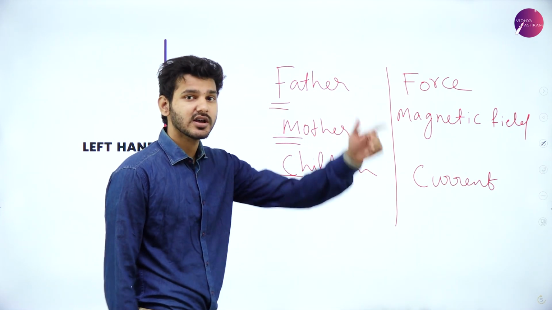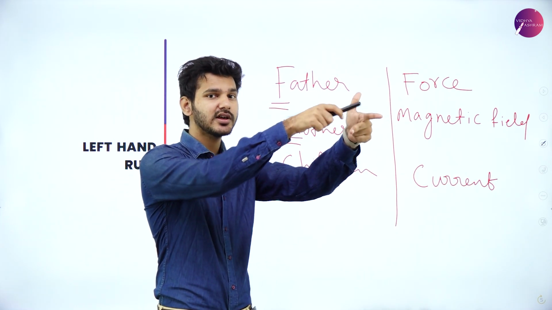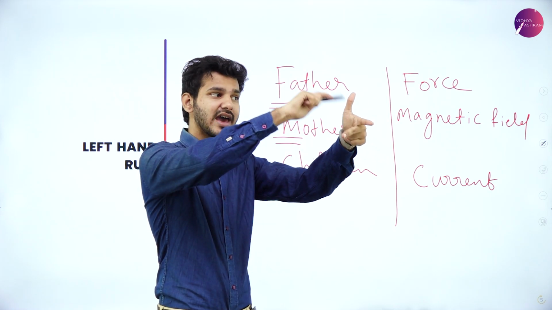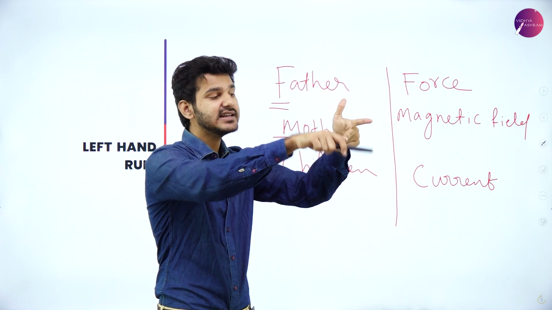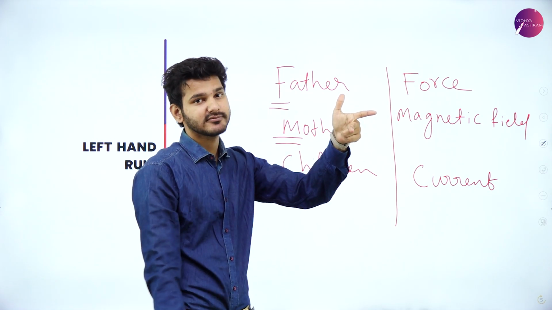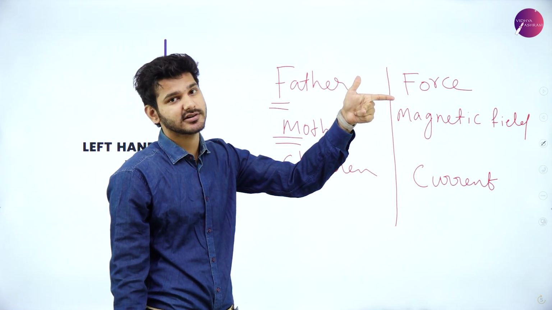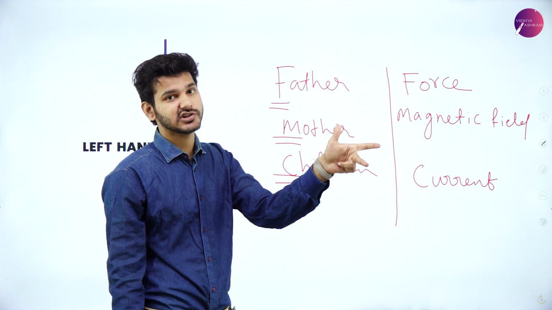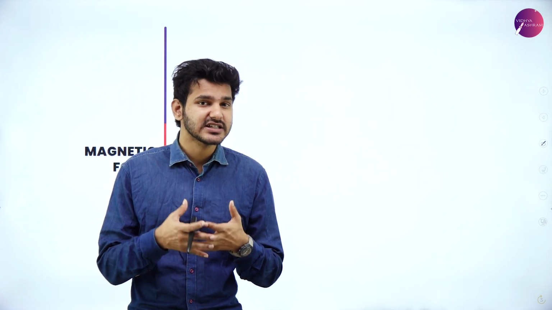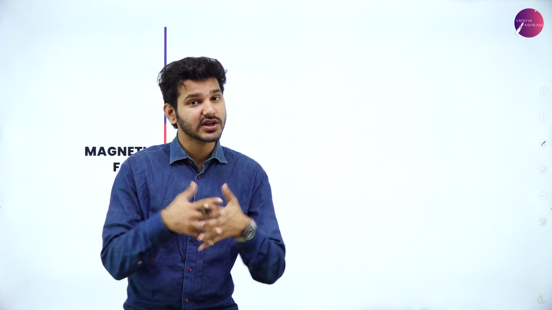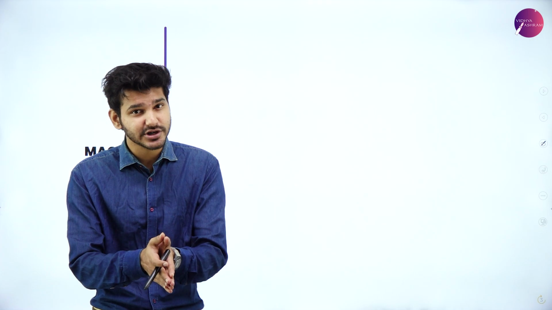So remember, father, mother, children, which means that F is for force, M is for magnetic field, and C is for current. That is father, mother, child. All will be perpendicular to each other. Okay, so just to sum up, we learned about what is magnetic force and electric force. Together they are known as Lorentz force, and we also saw the equation to find it.